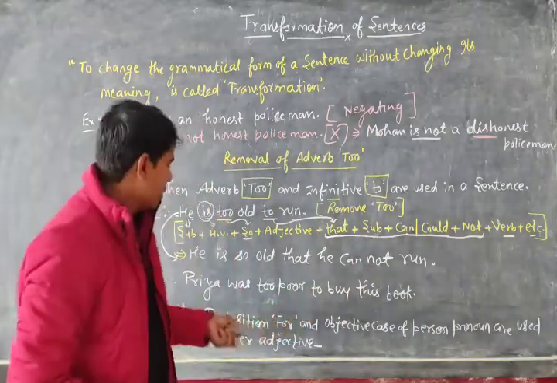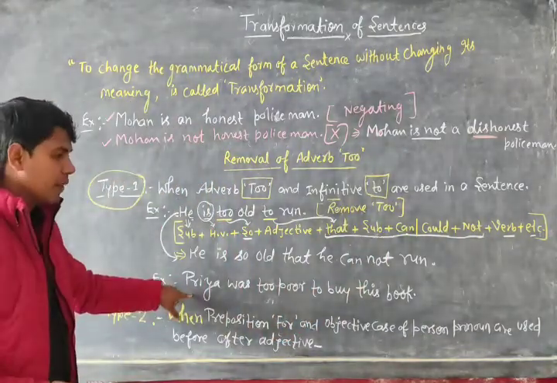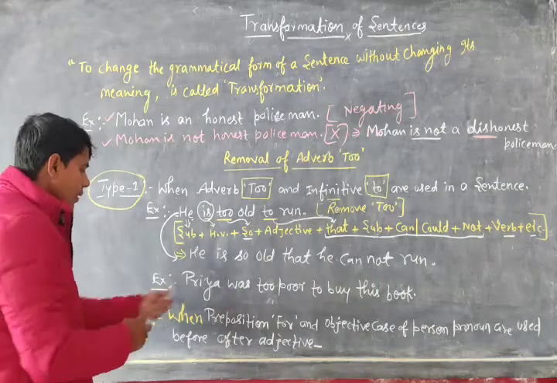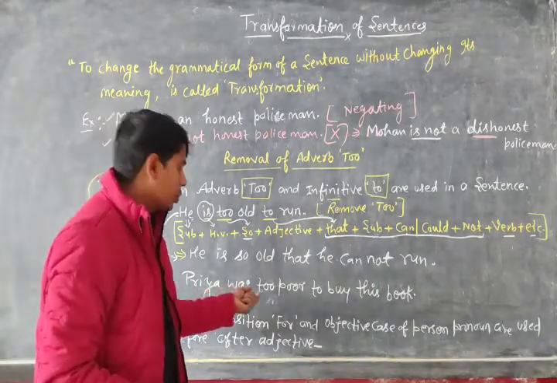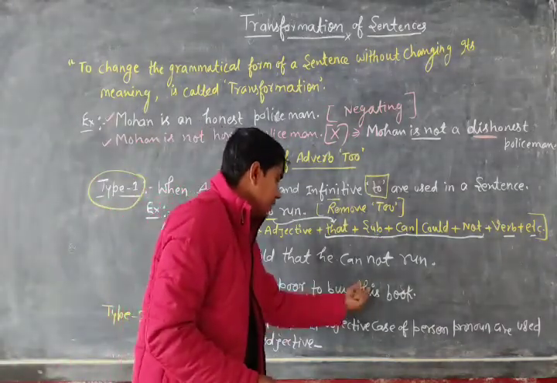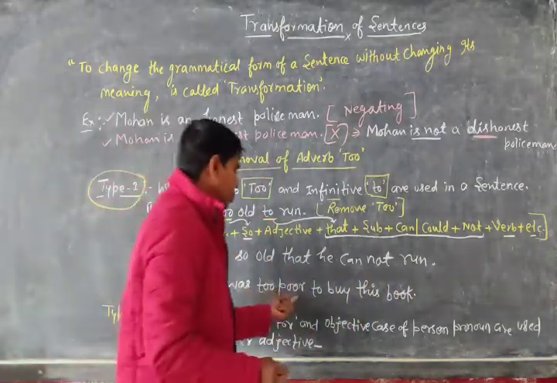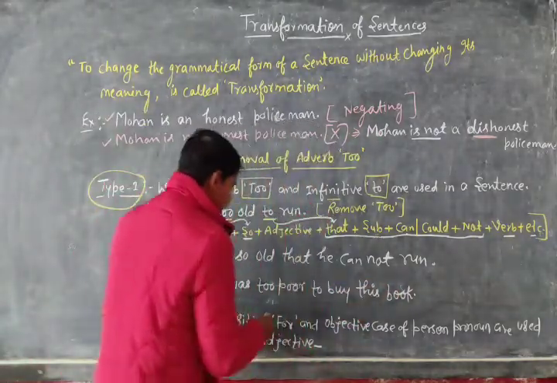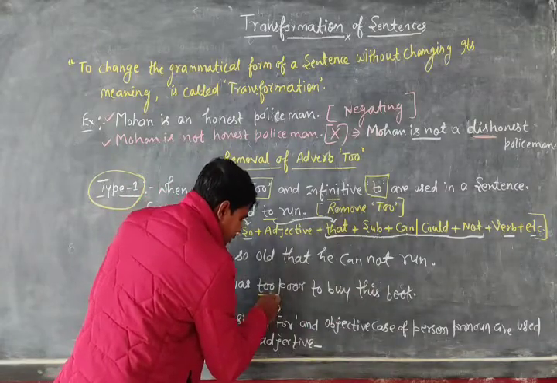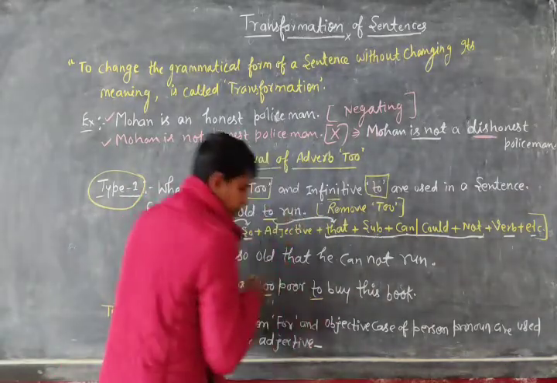Okay dear, I have mentioned one more example for you. You can see: Priya was too poor to buy this book. Priya was too poor to buy this book. So you can see adverb to followed by infinitive to.